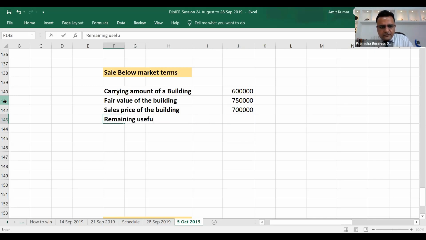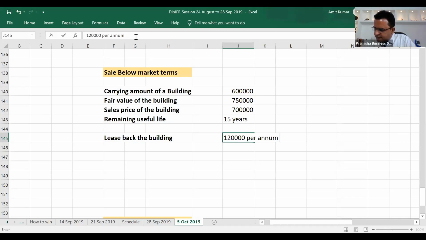Remaining useful life is 15 years. The company arranges to lease back the building for 1,20,000 per annum, for a period of 5 years.